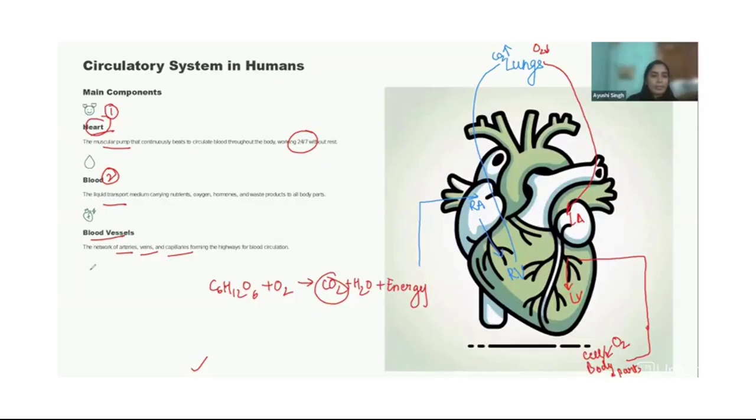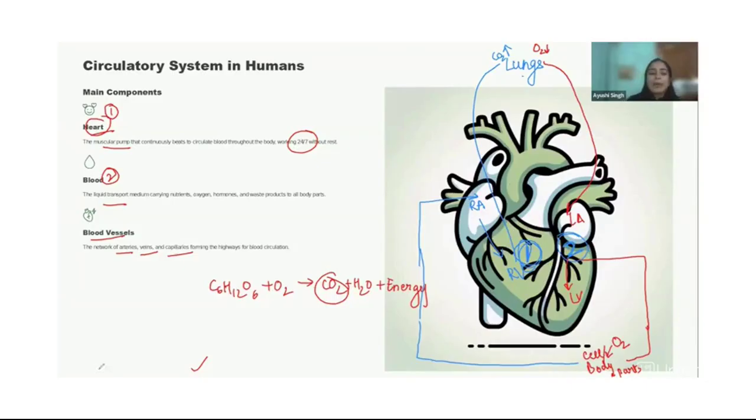Let me just draw it like this. CO2 will be carried through the deoxygenated blood and will reach the heart again. So the deoxygenated blood goes into the heart once, then leaves the heart and reaches the lungs, and it comes back again to the heart before being pumped into the whole body.